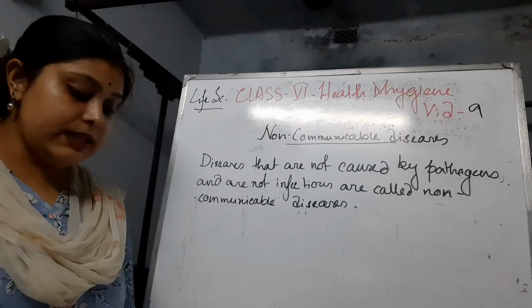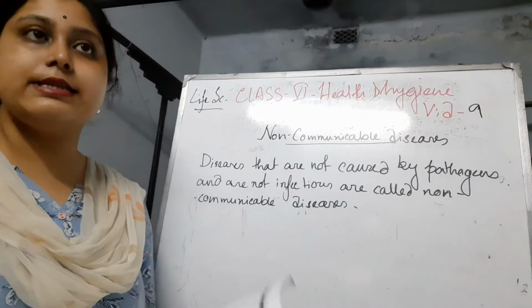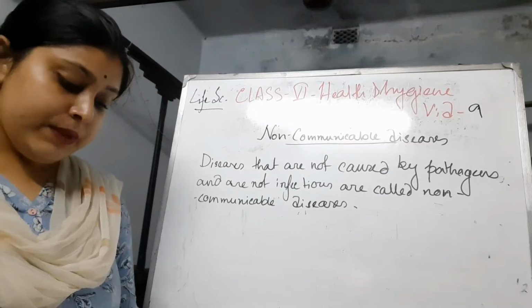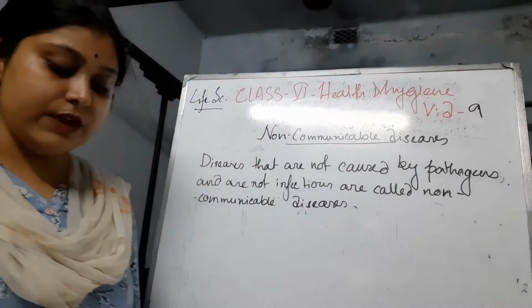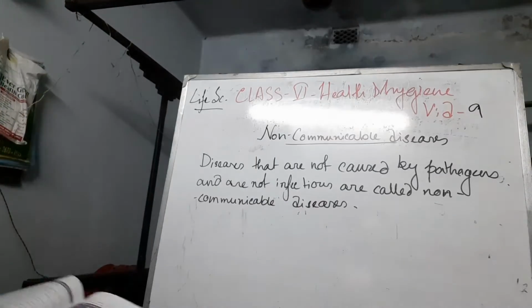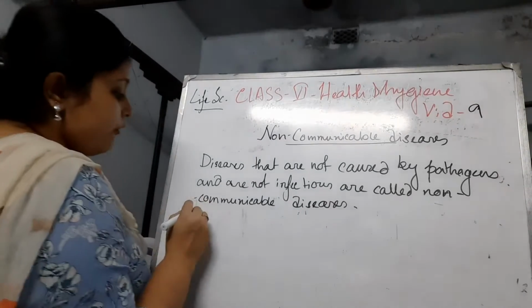They might be deficiency diseases, and sometimes excess kinds of diseases, and they are mainly the malfunctioning of the organs in old age and some such problems. The non-communicable diseases are mainly of 4 types.